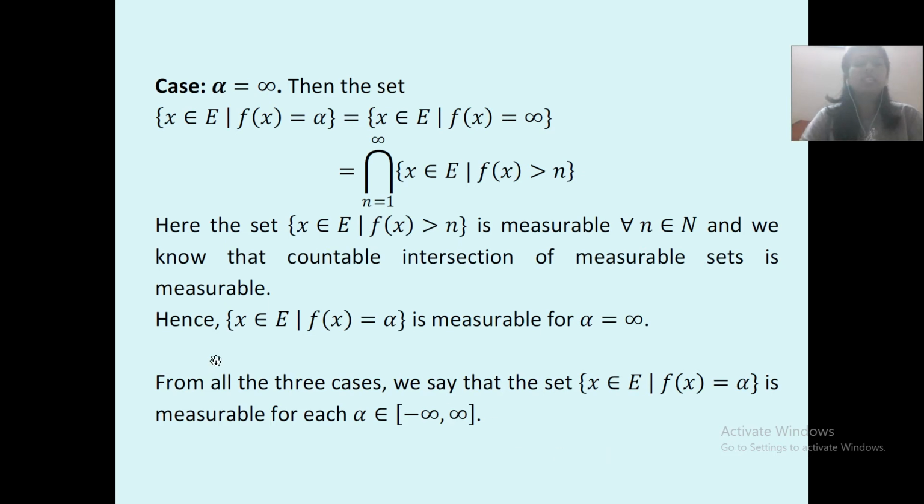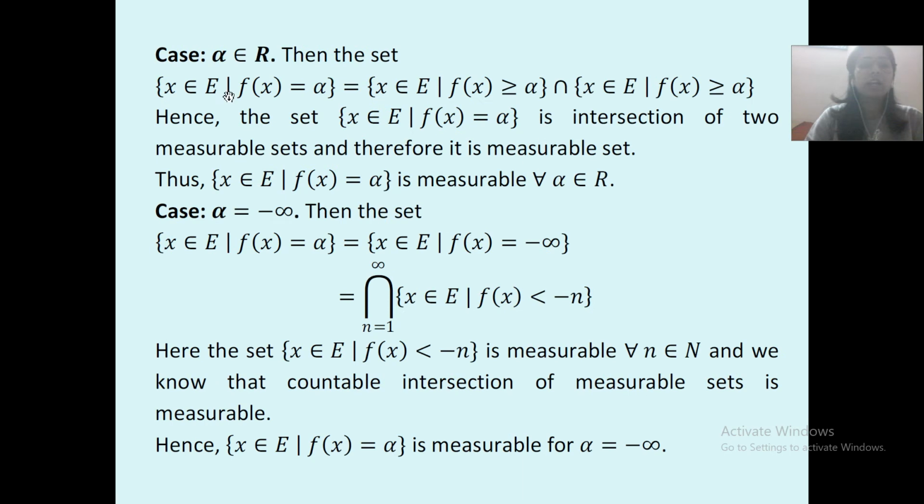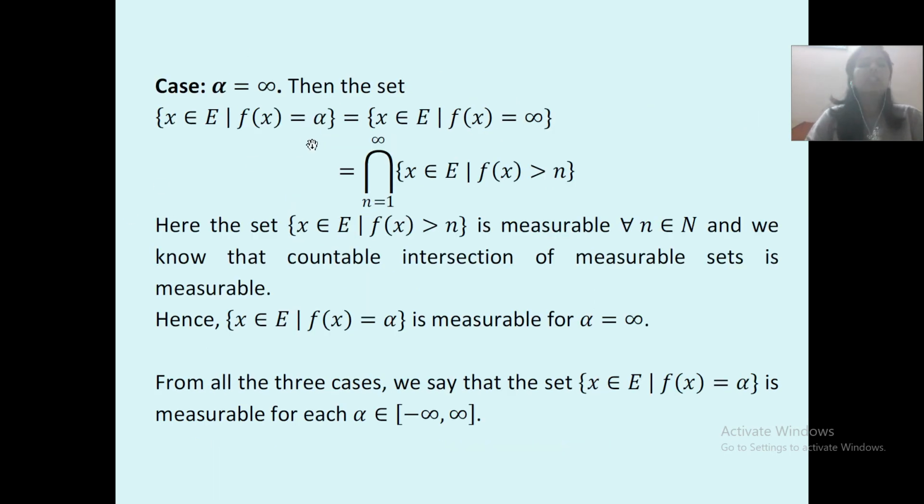Now, second case. Alpha is equal to infinity. Now, if we take all the members between minus infinity and infinity, then if you prove for alpha equal to minus infinity, you will prove for alpha equal to r, because all real valued functions lie between minus infinity and infinity. Okay, so you prove for alpha equal to r, then you will prove for alpha equal to minus infinity, and then you will prove for alpha equal to infinity.